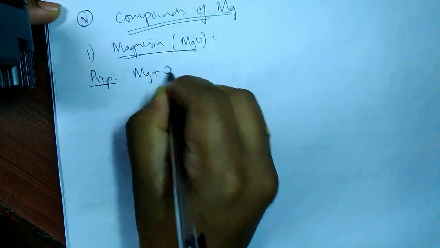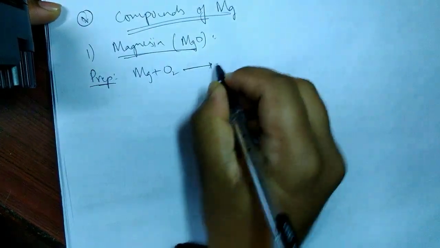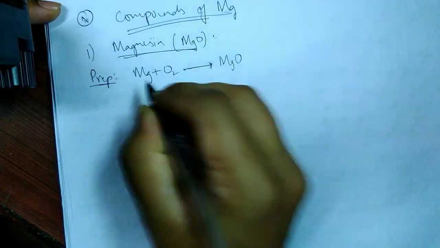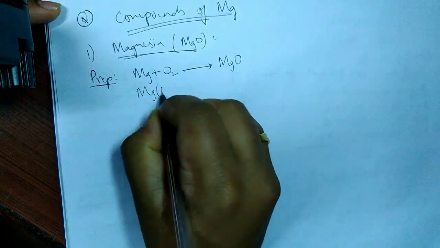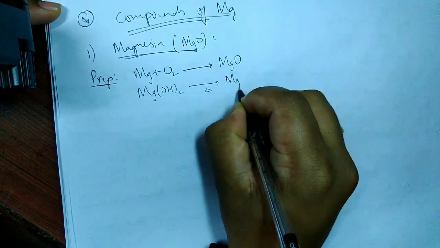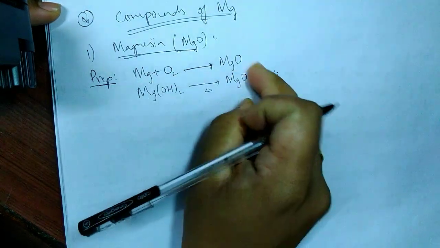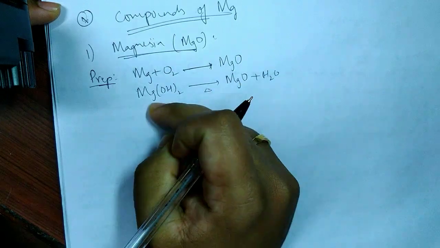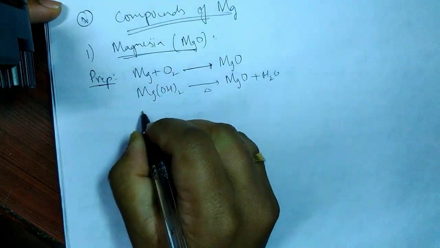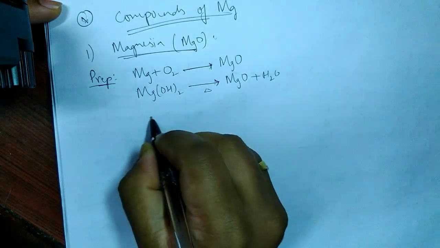We all know Mg plus O2 gives, as we have just seen, no reaction in dry air, but in moist air we have the reaction that gives MgO. And magnesium hydroxide when heated will give magnesium oxide plus water. This is a reverse reaction: magnesium oxide on hydrolysis will form magnesium hydroxide, so it's a reversible reaction. But on the whole we can prepare MgO from Mg(OH)2.